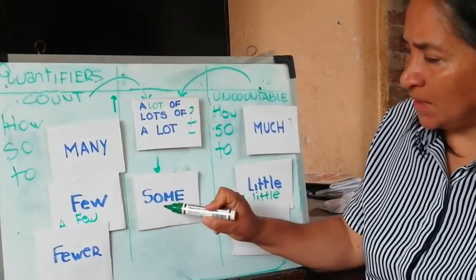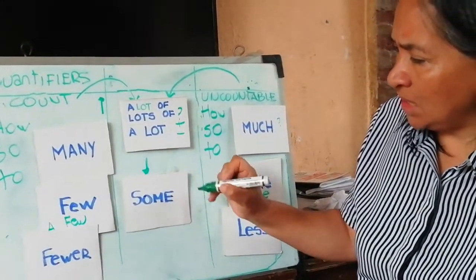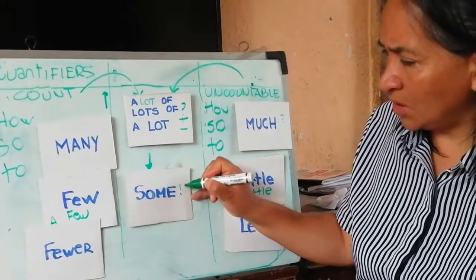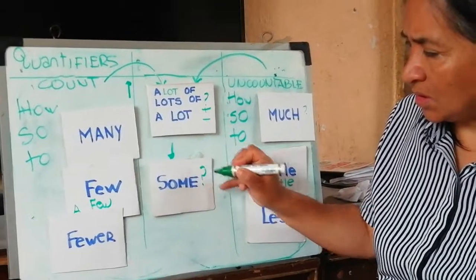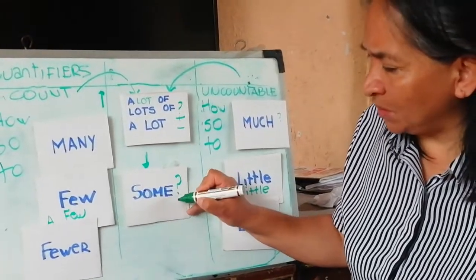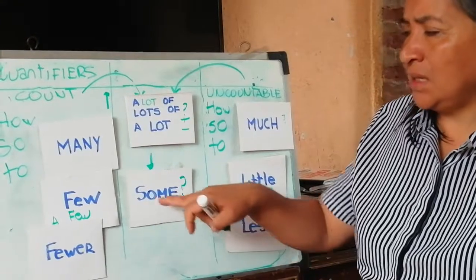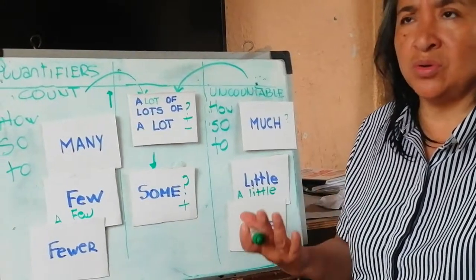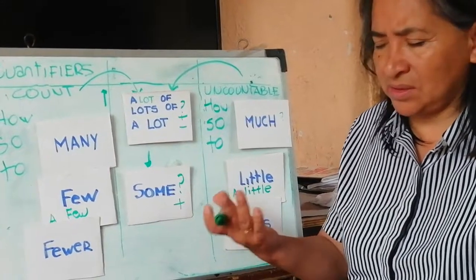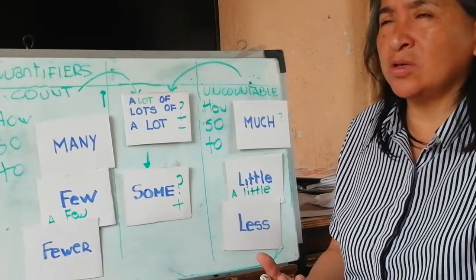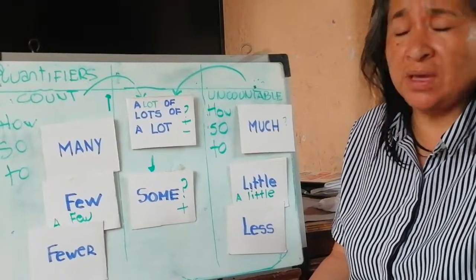Remember that some is used for questions, for example, and is used for affirmative sentences. This is used generally for asking when you are offering something. For example, do you want some coffee?